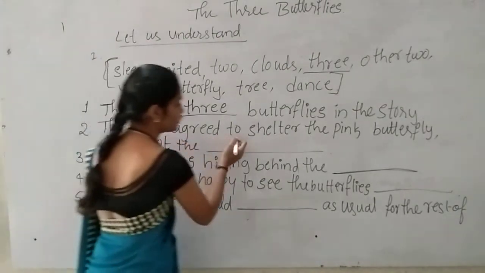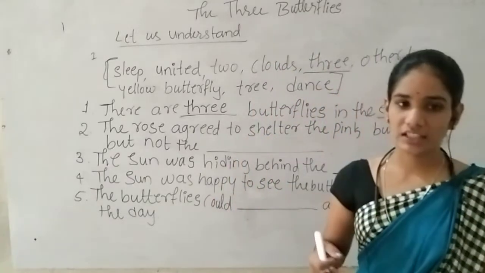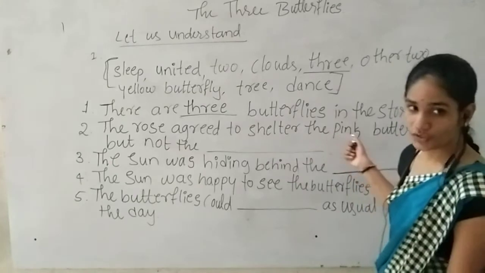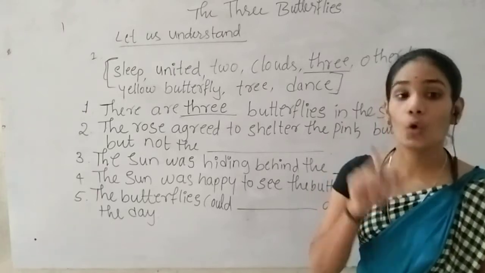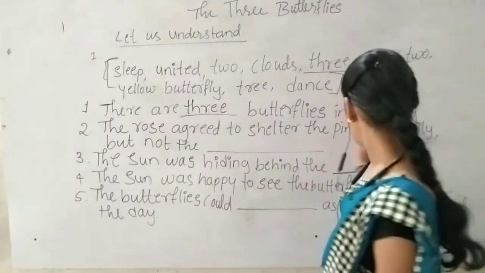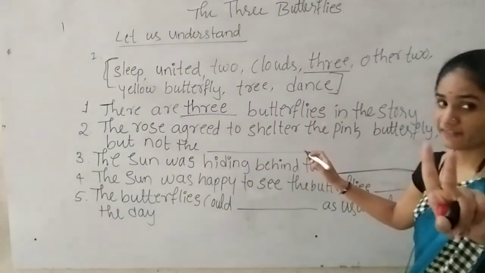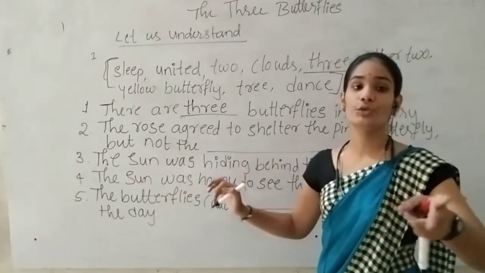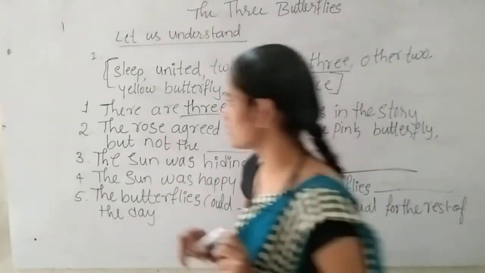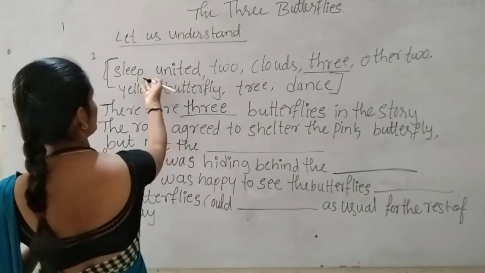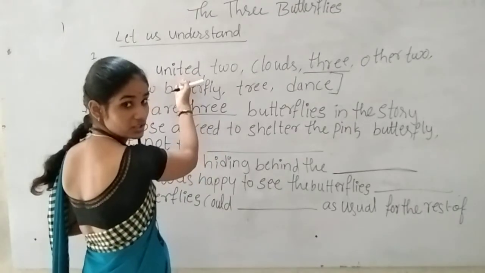The rose agreed to shelter the pink butterfly. When it was raining, all the 3 butterflies went and asked the rose to give shelter. The rose agreed to give shelter to the pink butterfly. But to whom did it not want to give shelter? The remaining 2 butterflies. So those 2 butterflies, it didn't want to give shelter. What is the answer here? Sleep? No. United? No. 2?